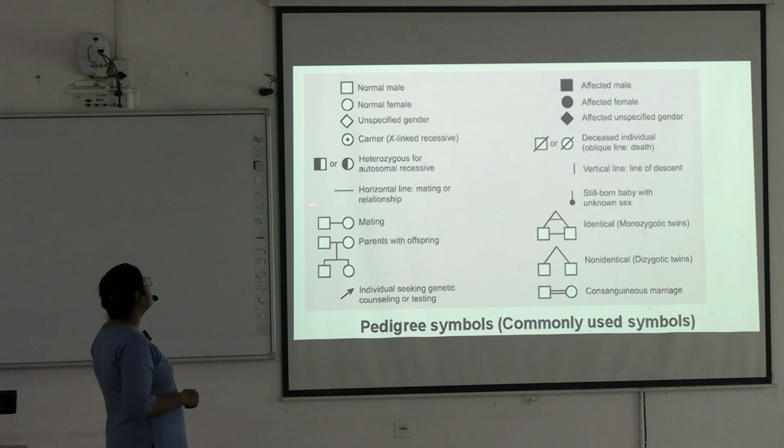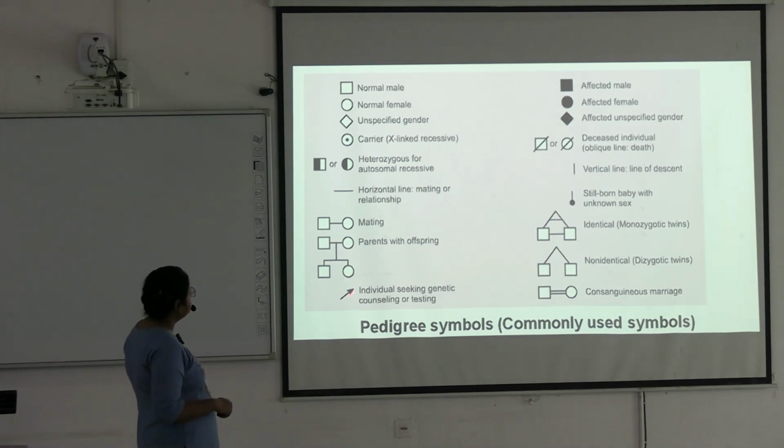Okay. This horizontal line, it is mating or relations. Okay. So male and female, and from the parents, the children are developing. One male child and one female child in this family. Okay. So parents with offspring.